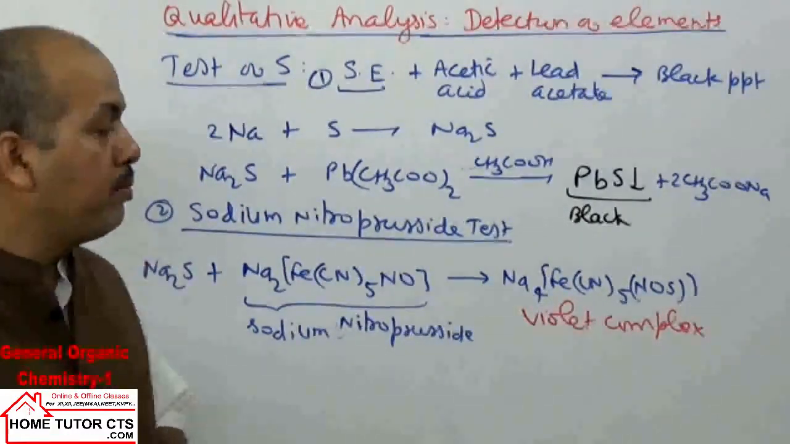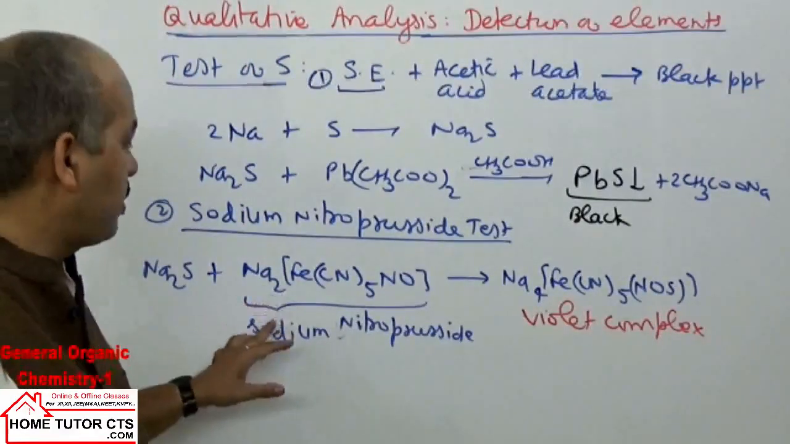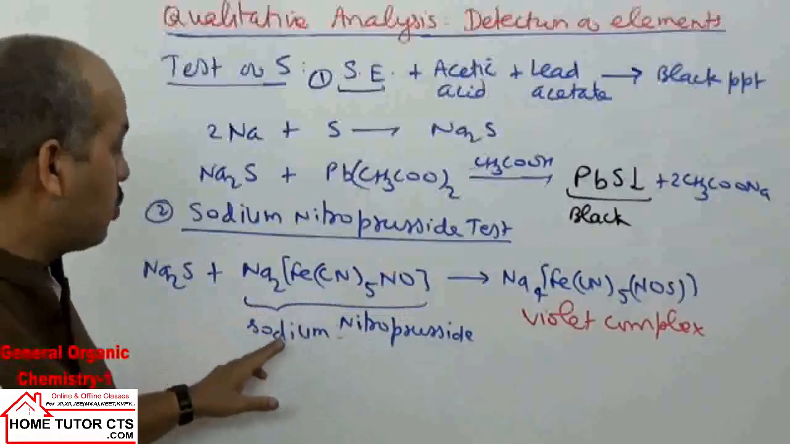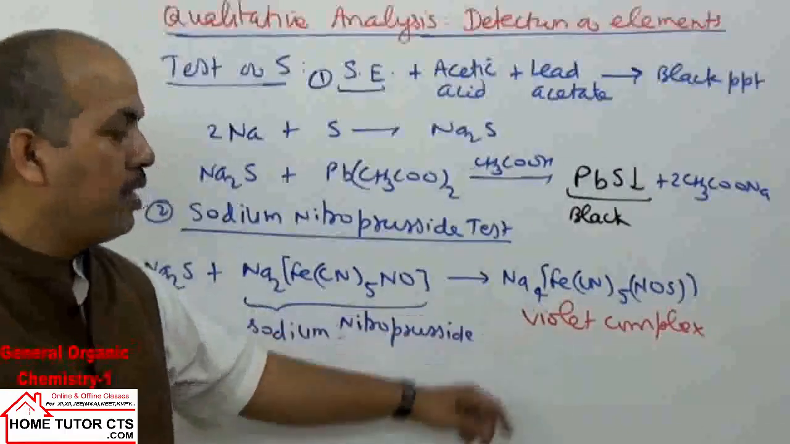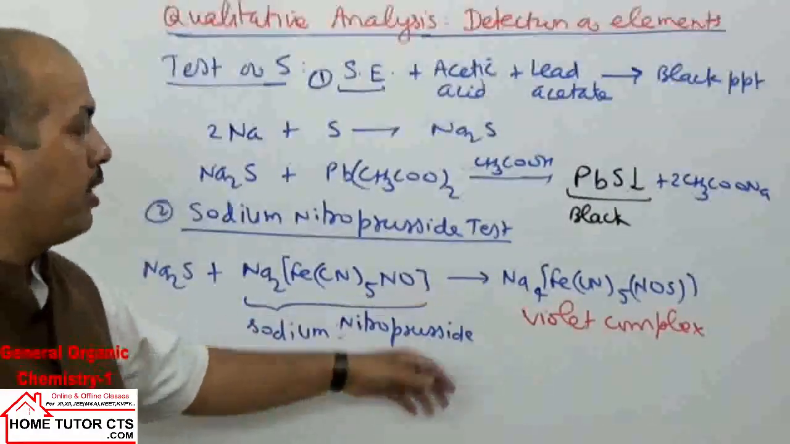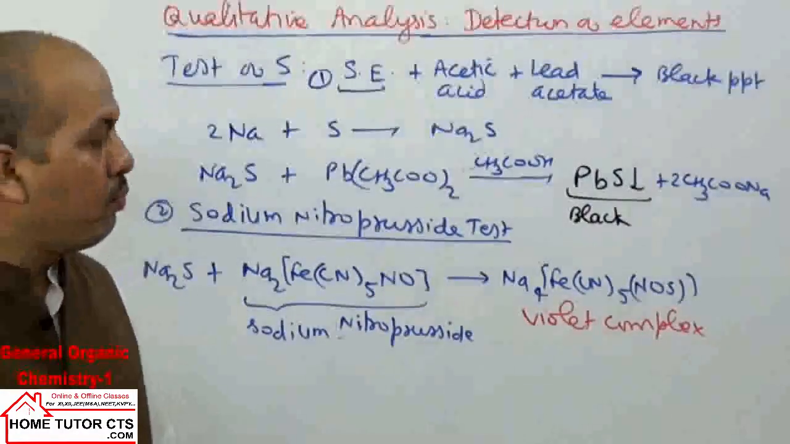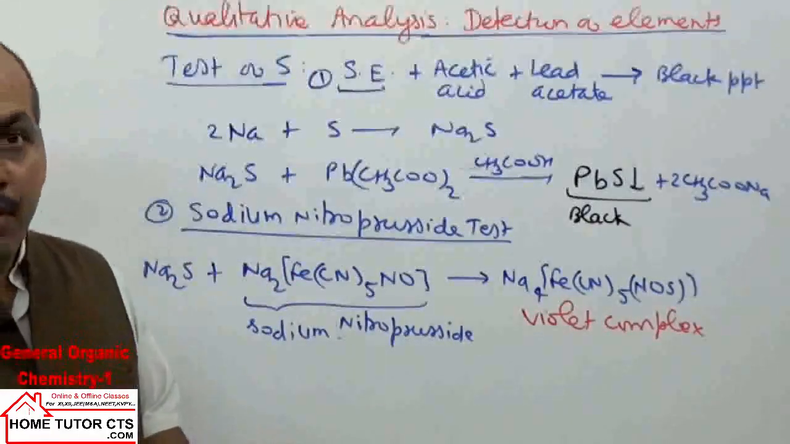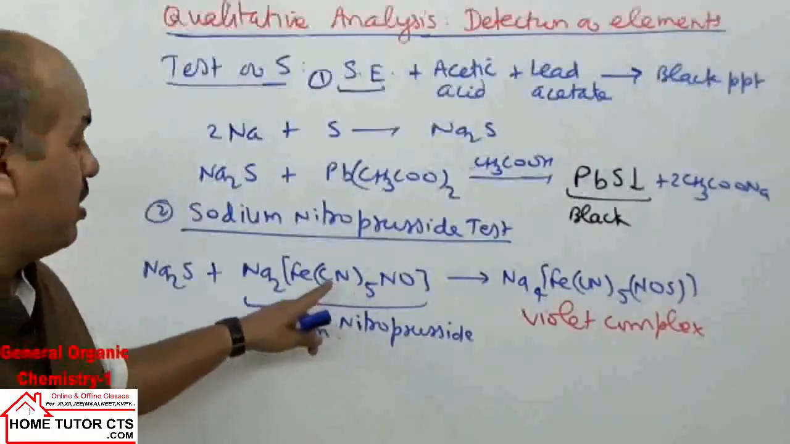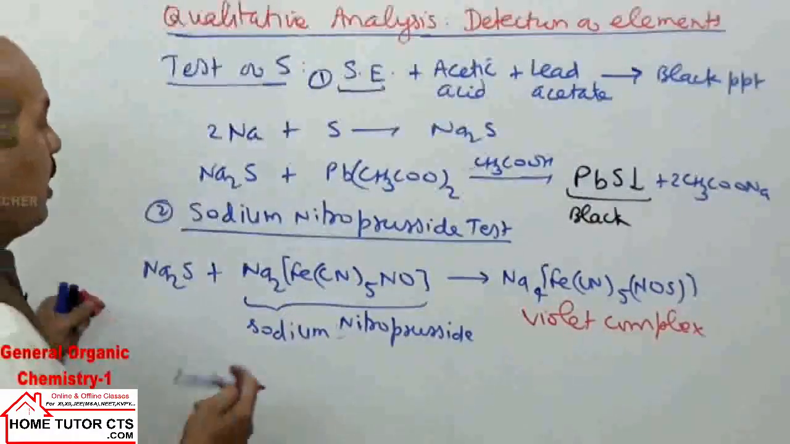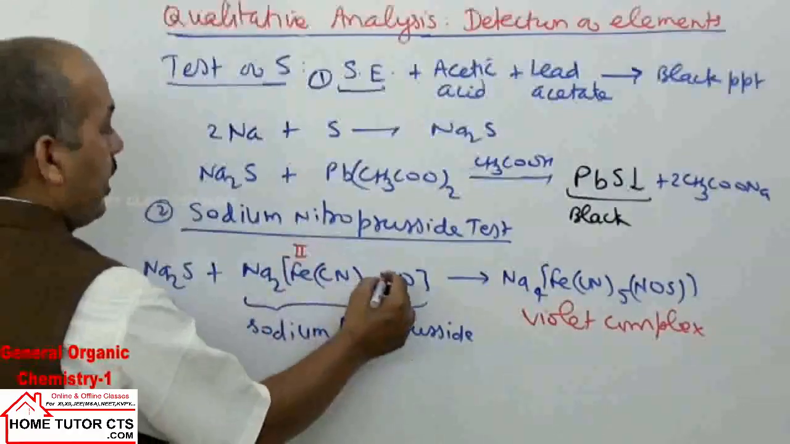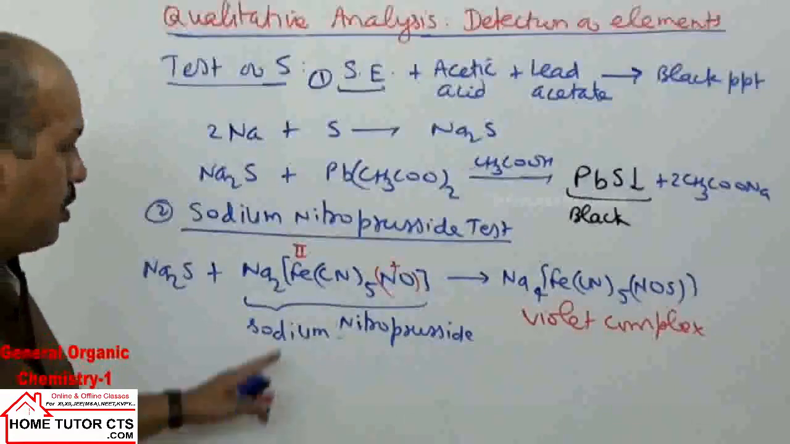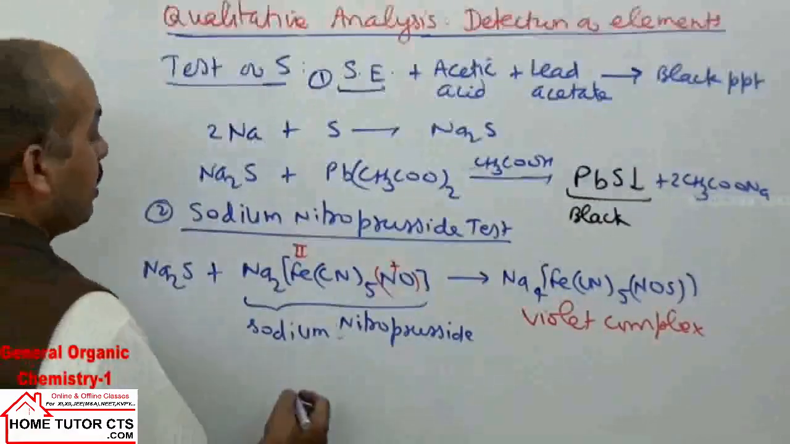The test is called the sodium nitroprusside test, where we take Na2S plus Na2[Fe(CN)5NO]. This compound is called sodium nitroprusside. This will form a violet color complex, Na4[Fe(CN)5NOS]. If you take this complex, about hybridization and geometry, it is d2sp3 hybridized, iron is in +2 state, and NO is present as the nitrosonium (NO+) ligand.